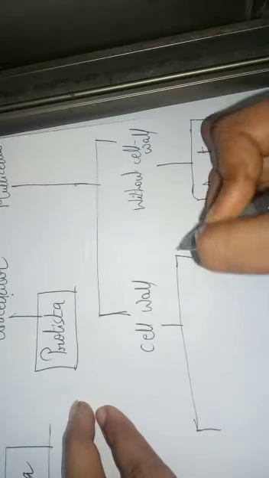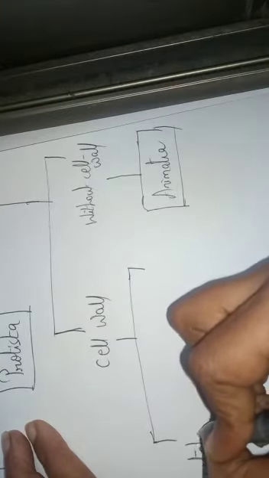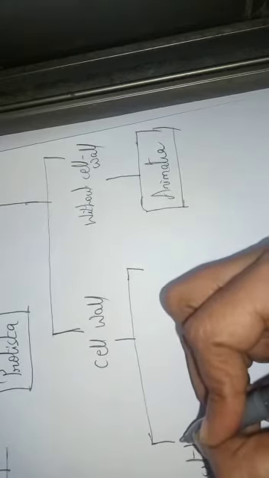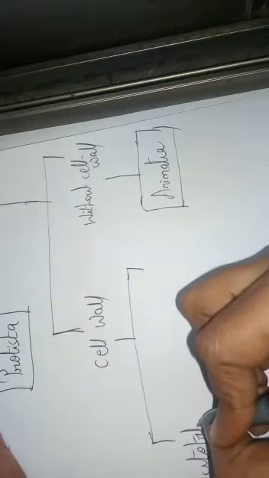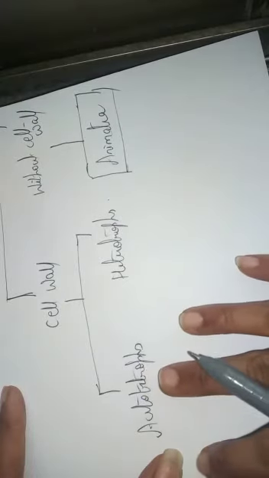So with the cell wall, he has again classified them as autotrophic and heterotrophic. Now children, let me tell you one thing. Autotrophs means the ones who can prepare their own food.